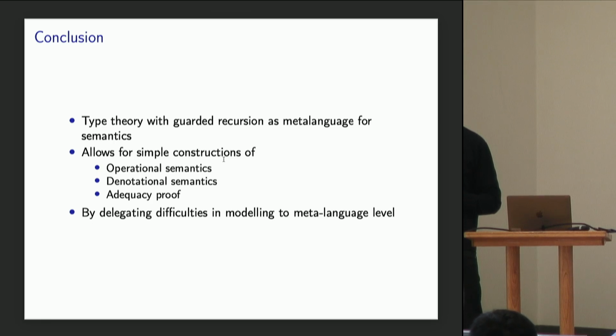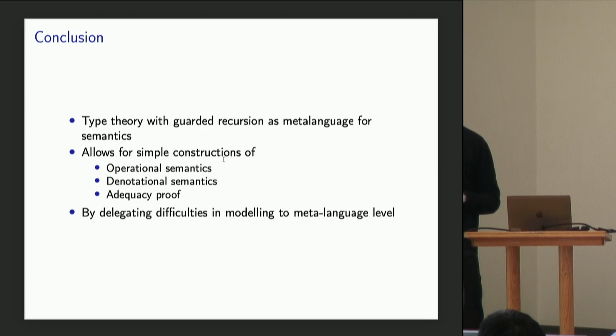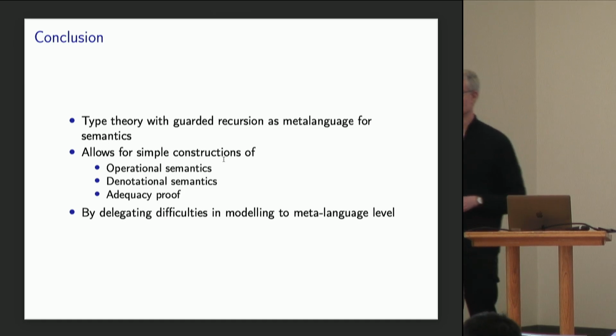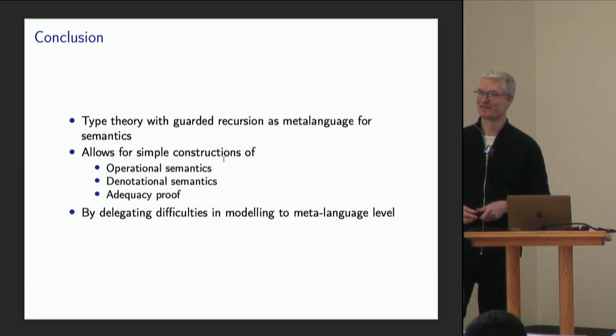I think there are different ways of constructing operational semantics for probabilistic languages. So I would expect it to be relatively straightforward to prove that for some of these, but we haven't done it. And can I do that proof internally in the type theory? Yes, absolutely. Well, we haven't done it, but I would be very surprised if you couldn't.